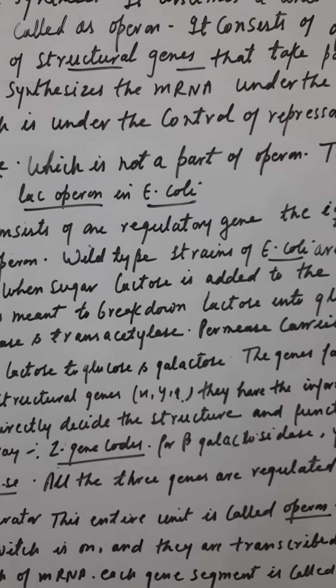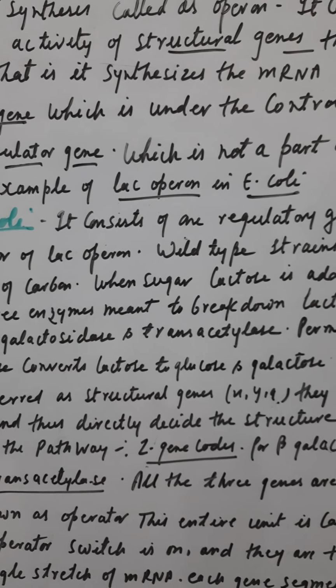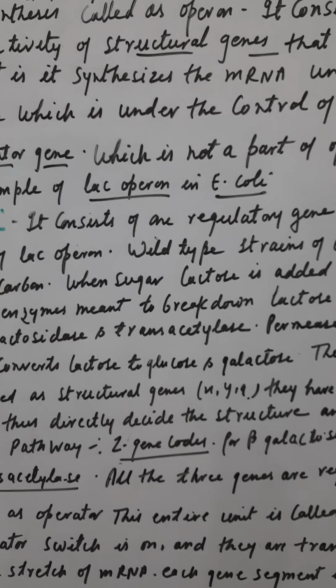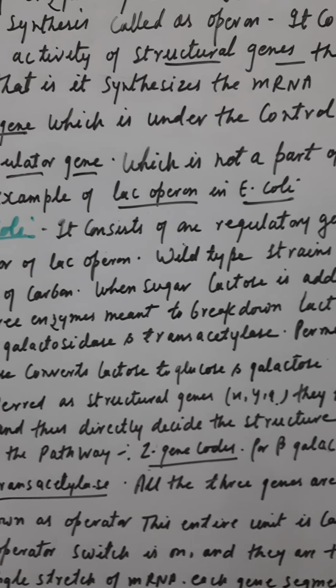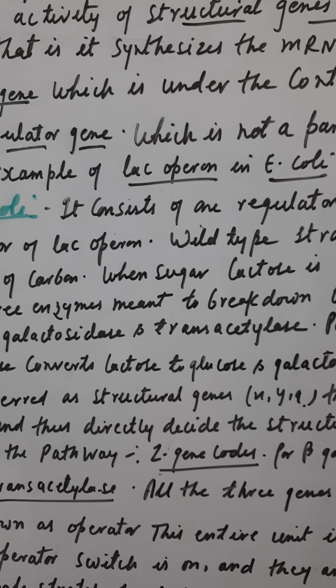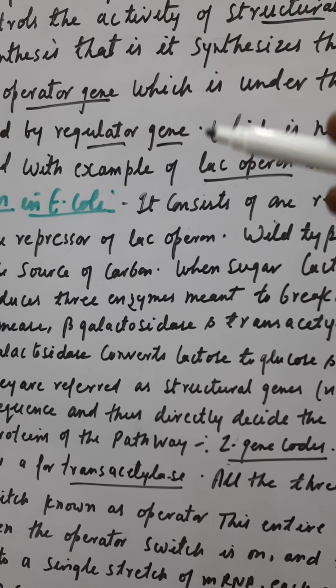It consists of an operator gene that controls the activity of structural genes. These structural genes take part in protein synthesis, that is, they synthesize the mRNA under the operational control of the operator gene, which is under the control of a repressor molecule, which is synthesized by the regulator gene.